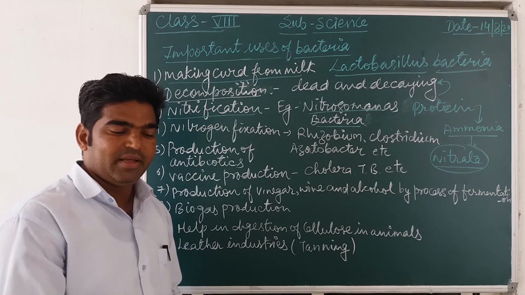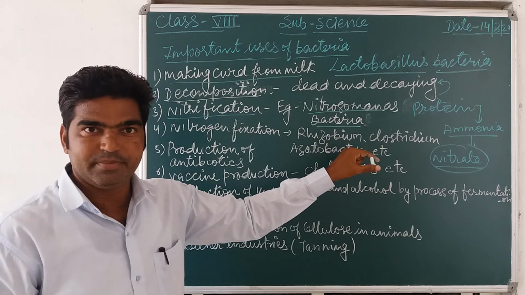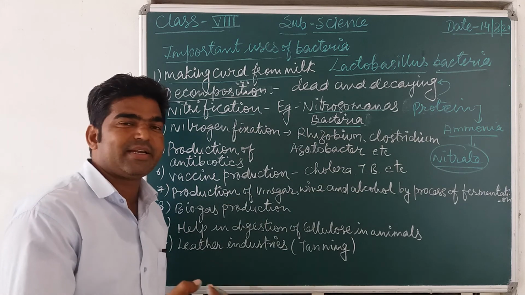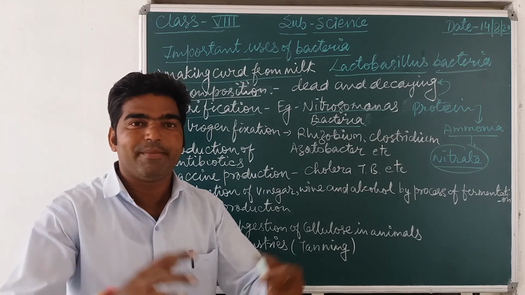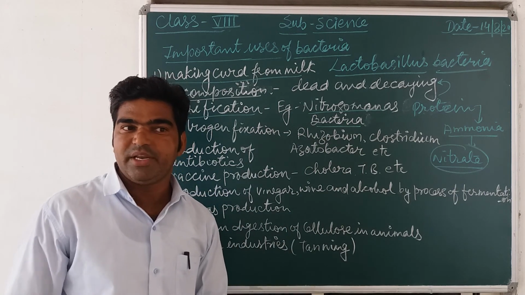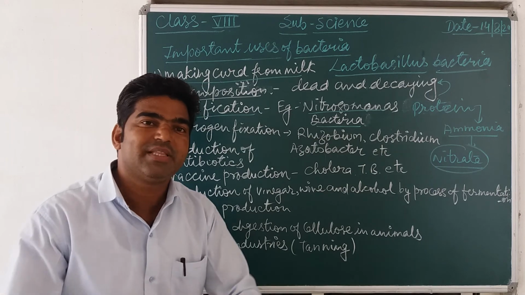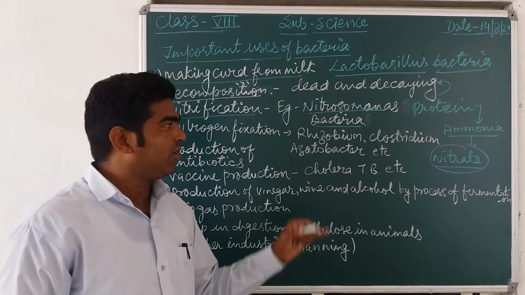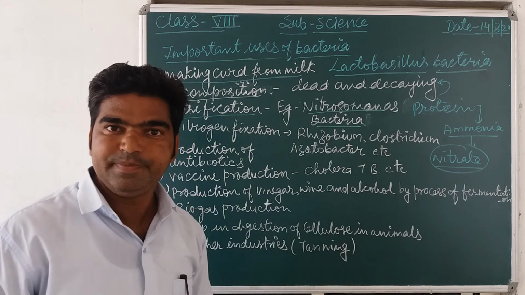Some bacteria are found in the root nodules of plants. For example, Rhizobium. Rhizobium is one type of bacteria which is found in leguminous plants, means the family Leguminosae. Leguminosae means all the plants which give pulses. जितने भी दाल वाले पौधे हैं, all that come in the category of the leguminous family.